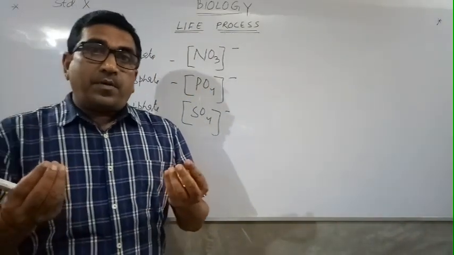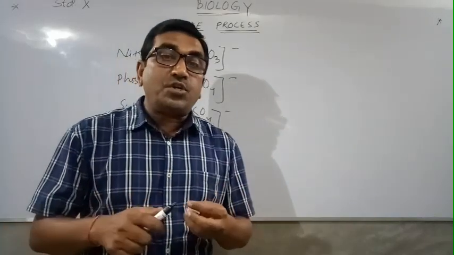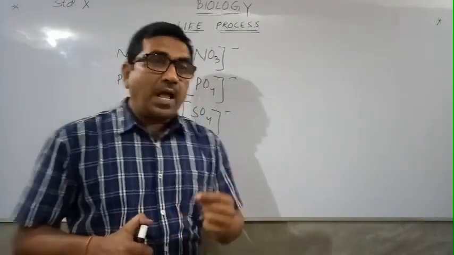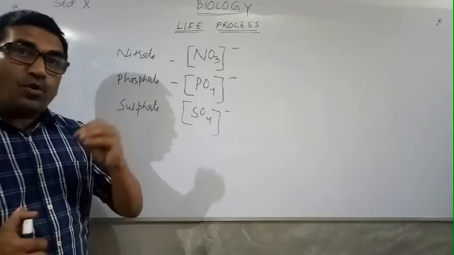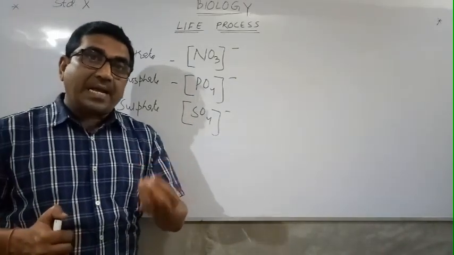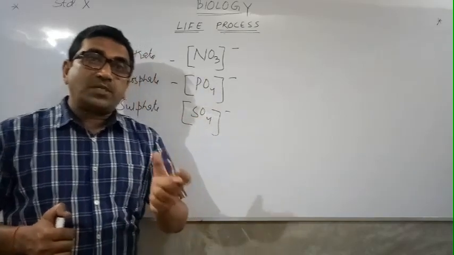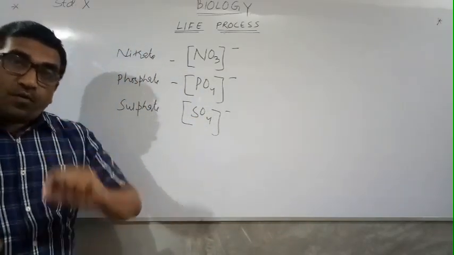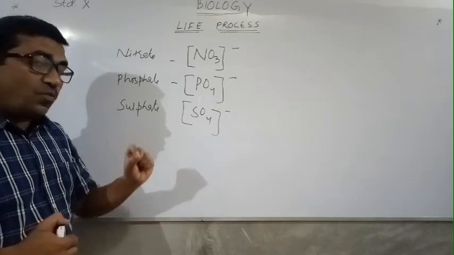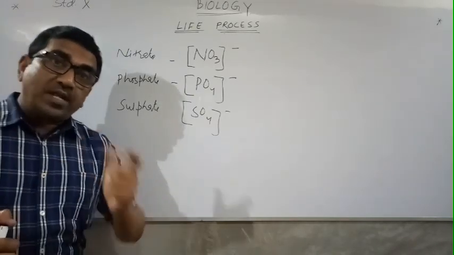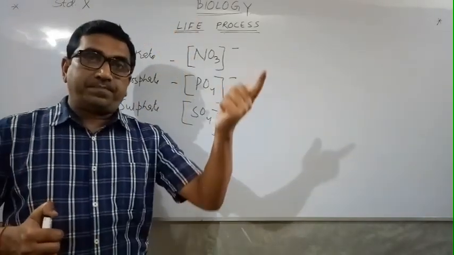Means these salts are actually dissolved in water, and when dissolved in water, they are carried from the roots. Now the question comes, how do these water molecules including the salt move from the roots to the tip?